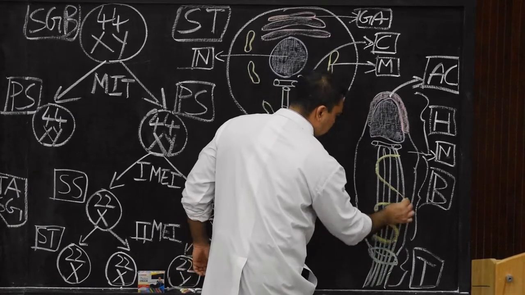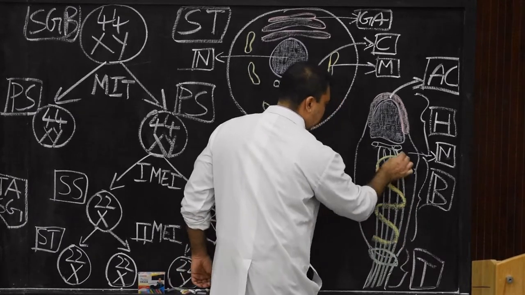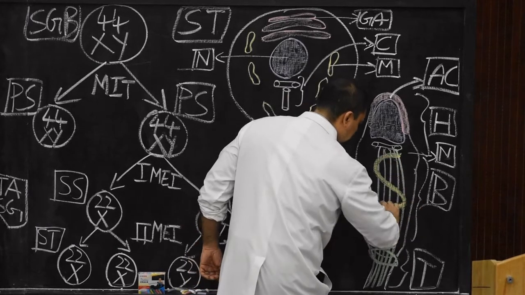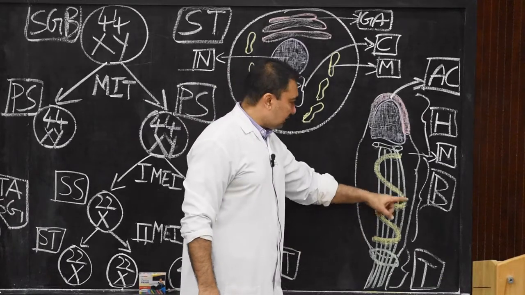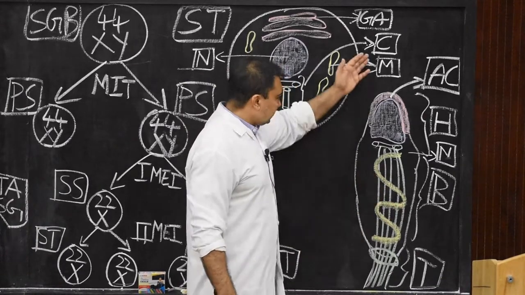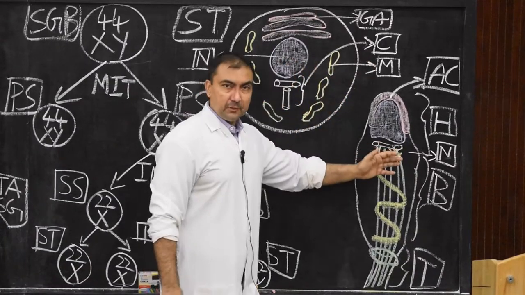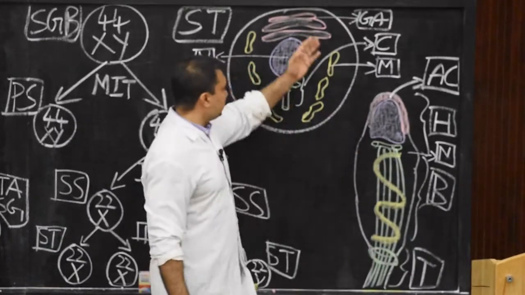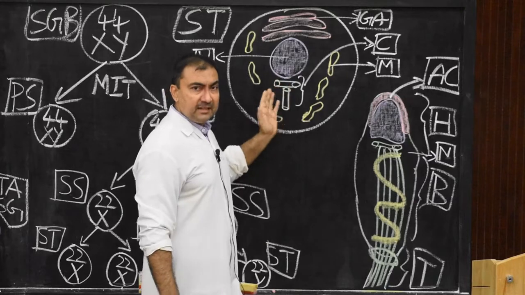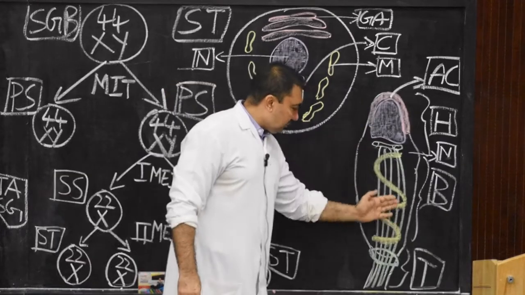So this is how the morphological transformation of spermatid to spermatozoon takes place, where these four structures, Golgi apparatus, nucleus, centrioles and mitochondria, develop in this way.